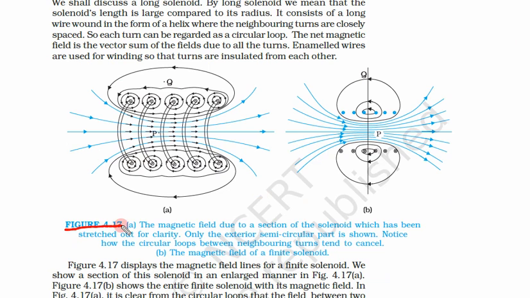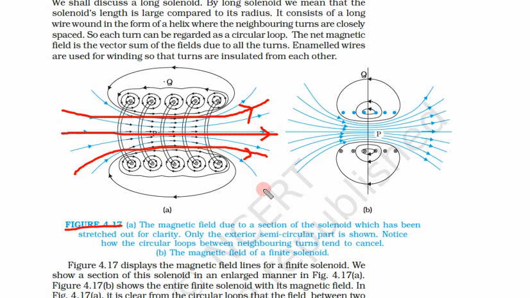So what is this figure? The magnetic field due to a section of solenoid which has been stretched. So here we can see this is the magnetic field due to a solenoid, stretched out for clarity, only the exterior semicircular part is shown. Notice how the circular loops between neighboring turns tend to cancel, so that we will discuss later. The magnetic field of a finite solenoid, we will discuss later how they cancel each other.